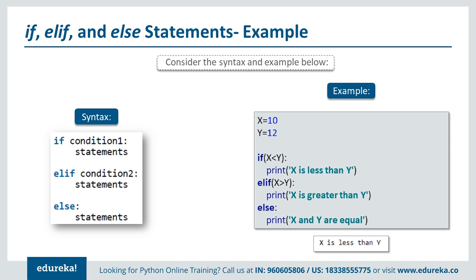And on the right hand side, let's go ahead with the example here. We have a value of x as 10 and y as 12. Now we are checking if x is less than y, then we say x is less than y. But we are also checking if x is greater than y, then x is greater than y. And if neither is happening, then we say that x and y are equal. Now I can easily remove the second condition and just say x is greater than y, but this does not work in the same way.